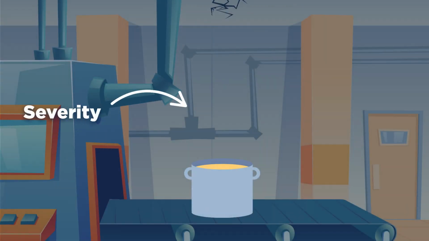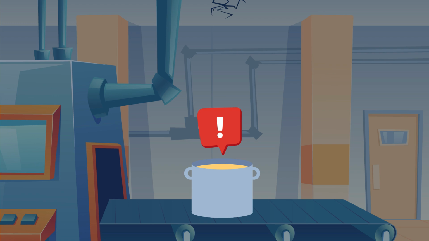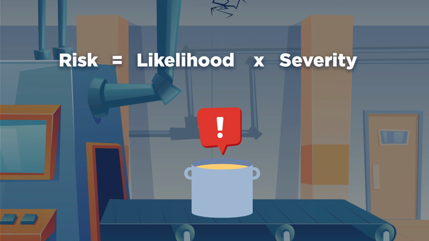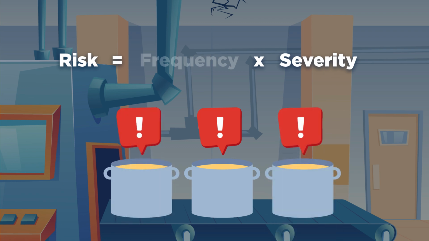The severity for this issue is critical because product is contaminated. Now, normally, to assign a risk level, we consider both the likelihood and the severity. Or in this case, we could say the frequency and the severity. But for critical situations, the frequency is somewhat irrelevant. We're not waiting for 2 or 3 contaminations to call it critical. 1 is critical, 2 is critical, 3 is critical.